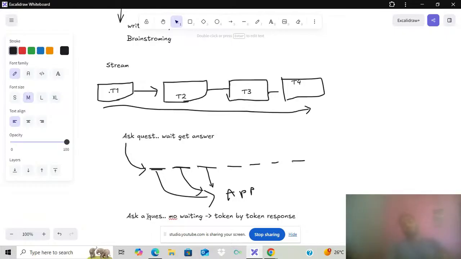So token by token, this is how streaming works, right? When we ask questions, we get one word, then a second word, then a third. So users are engaged with the application, they try to understand, and the LLM is also generating. That kind of thing is happening over here. Hope everyone is clear with the streaming part.